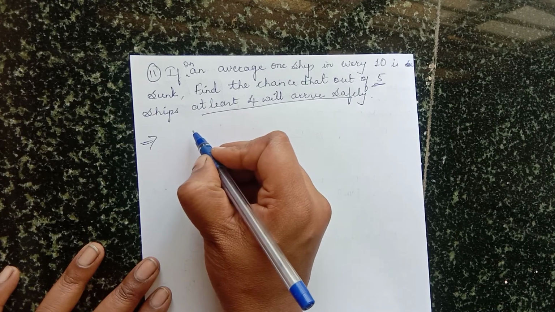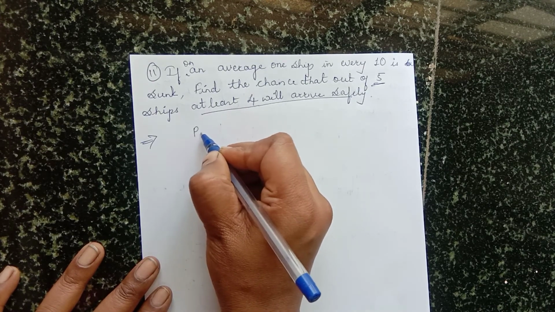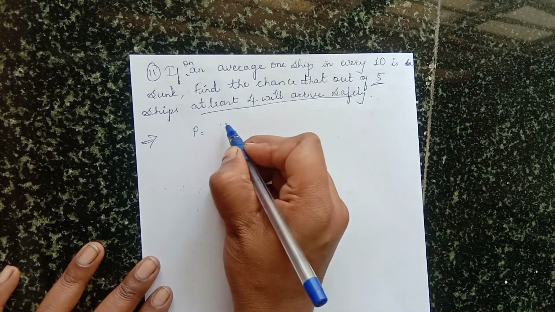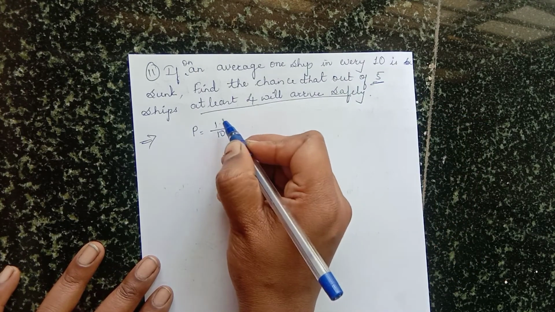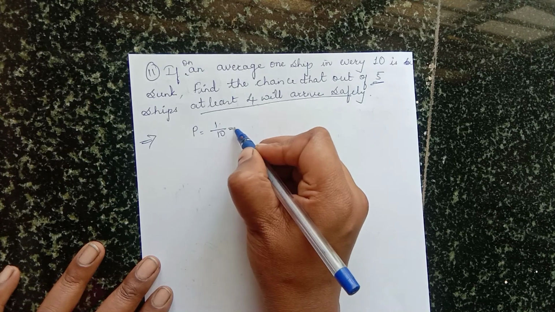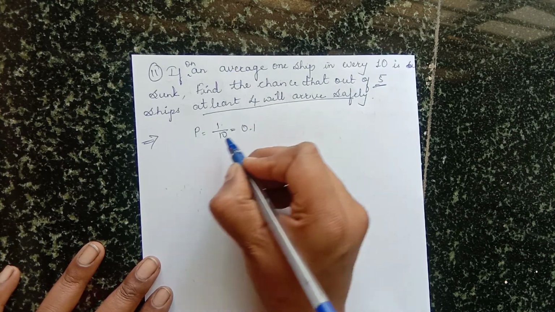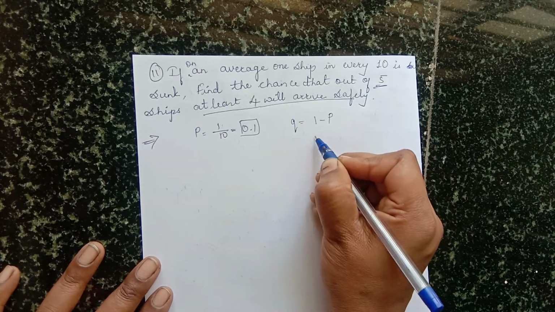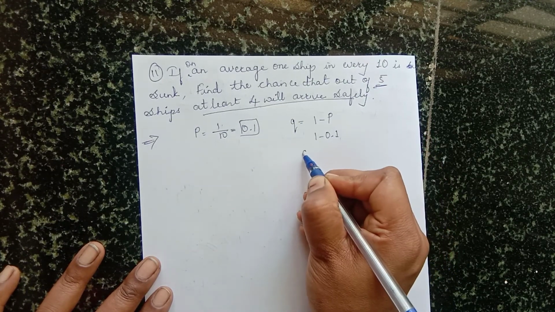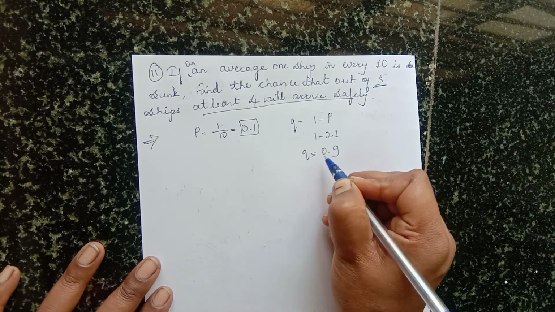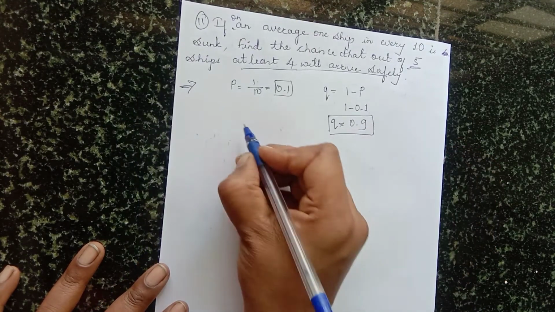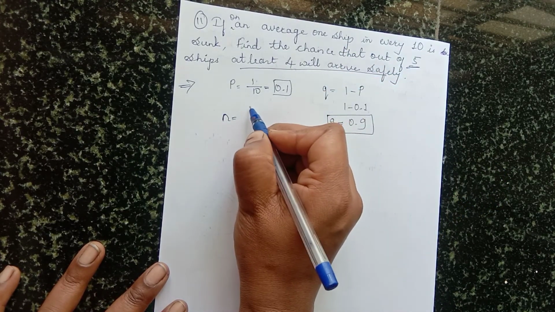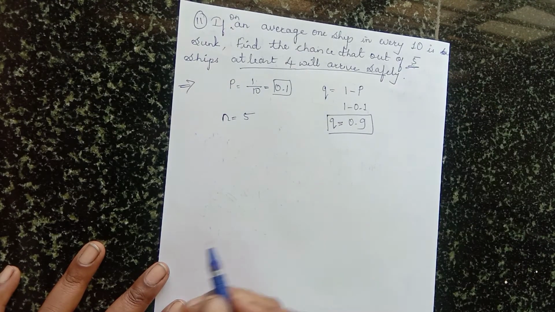Write the given items. So what is P? One sheep in every 10 sheep, so the P value is 1 by 10, which is 0.1. If the P value is 0.1, what is the Q value? Q is equal to 1 minus P, 1 minus 0.1. So Q is equal to 0.9. Then what is N? N is equal to the total number of ships. How many are there? Out of 5 ships.